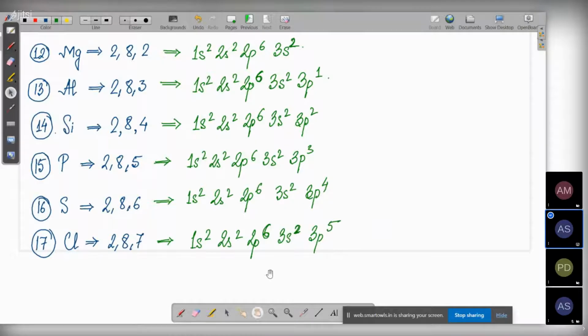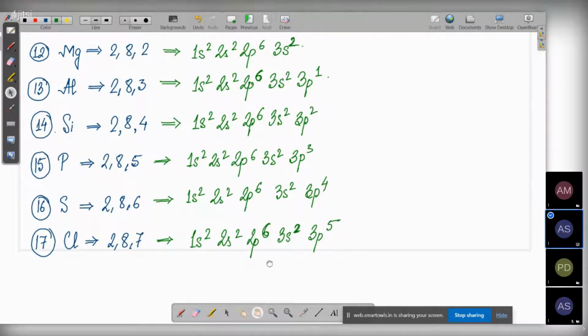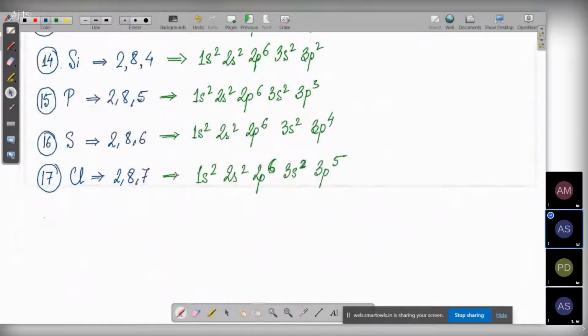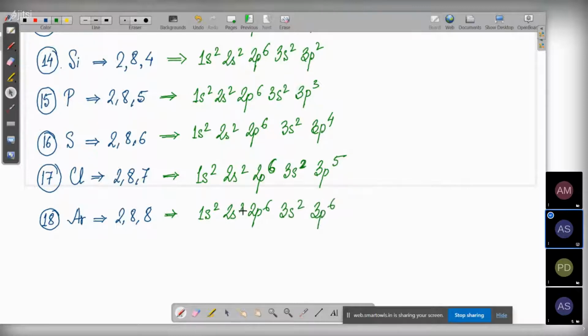Fine. Chlorine and argon. Argon is going to be 1s2, 2s2, 2p6, 3s2, 3p6.